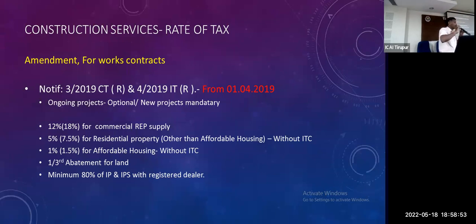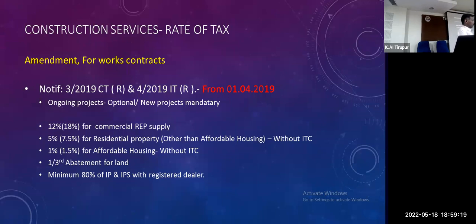If commercial is below 15%, that is a pure residential real estate project, RREP. For a commercial REP it is 12% or 18%, normally with the one-third land deduction. Then 5% or 7.5% for residential property, or 1% for affordable housing. Abatement is allowed. A minimum of 18% of input or input services should be from registered dealers.